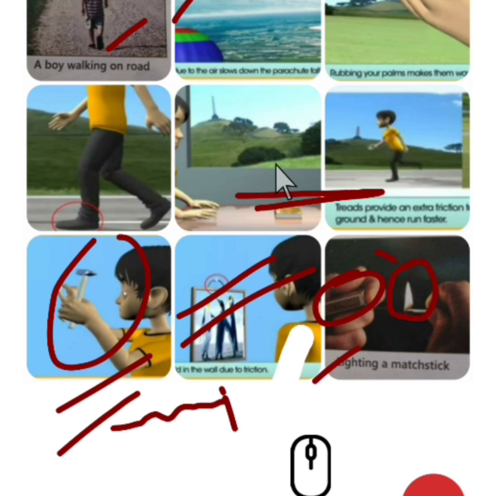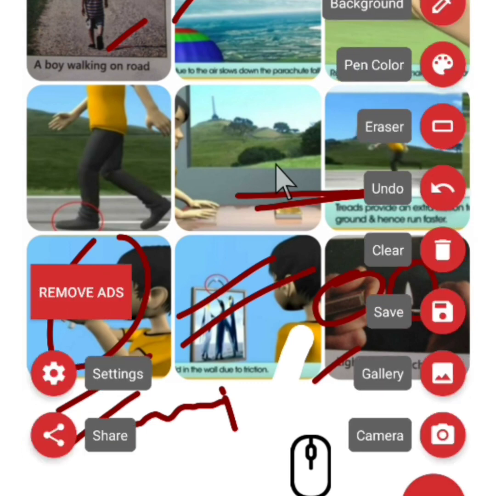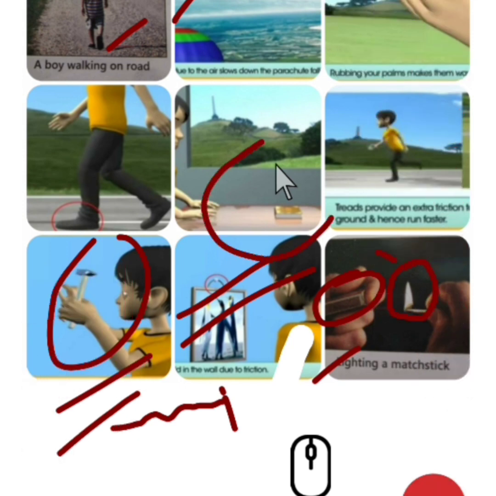Next, we are able to keep objects in their proper place without slipping or skidding. Why? Because of friction. Friction works between the object and the surface. It holds things in their proper place. This is static friction. See one more example of rubbing. Why do our palms become warmer? Because of friction. This frictional force produces heat, and we feel this heat, that's why our palms become warmer.